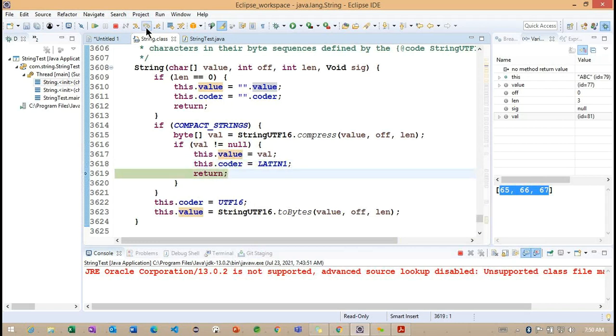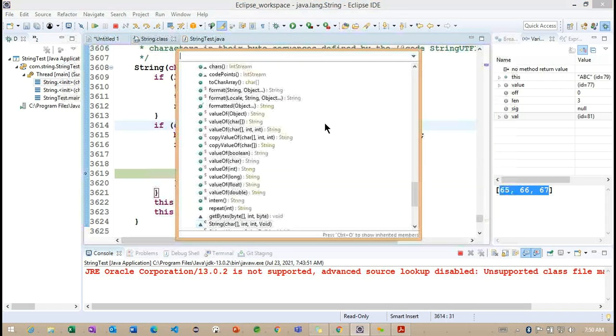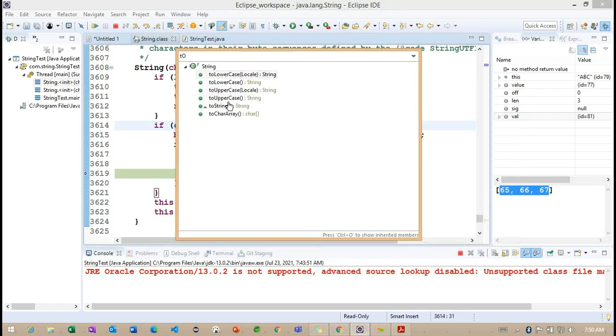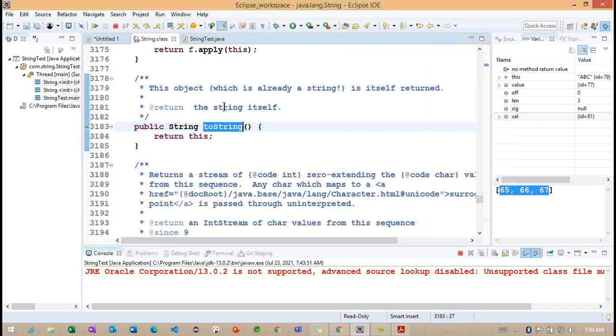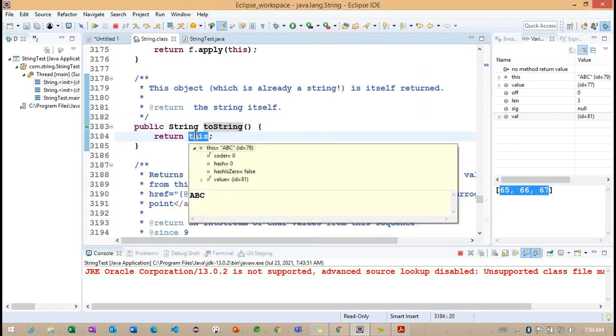Right. Now we are trying to return from the particular constructor. Once we return from this constructor, we need to think about the toString method. This is trying to return the current class object, so it is just returning this. Now you can see what we are having here. It is ABC.